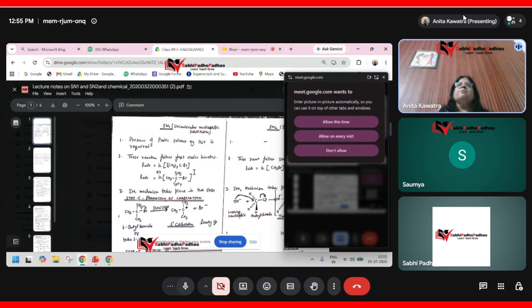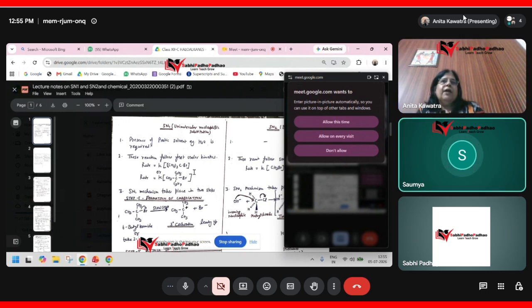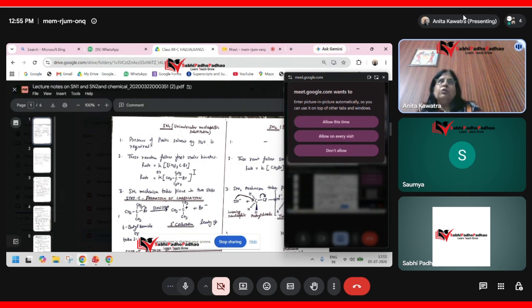If the rate is depending only on the concentration of CH3Br, then it would be of first order kinetics, because the rate of reaction is depending on the concentration of one reactant. And if the rate of reaction depends on both the concentration of the reactant as well as the nucleophile, it means it is depending on two things.